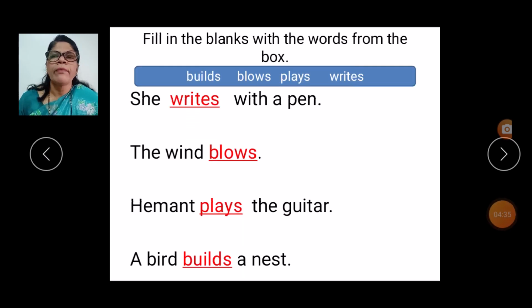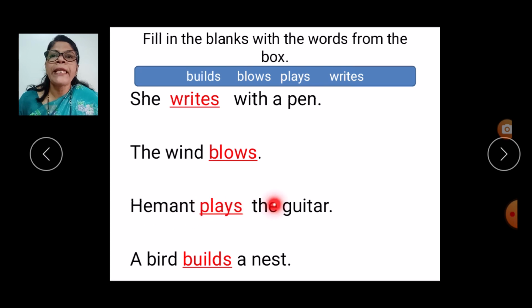In the next one, fill in the blanks with the words from the box. Builds, blows, plays, writes. She writes with a pen. So all these are action words. You also write with the pen, children. So that is action word. So she writes with a pen. The wind blows. When the weather changes, children, you see when the wind blows. So that is action word there.